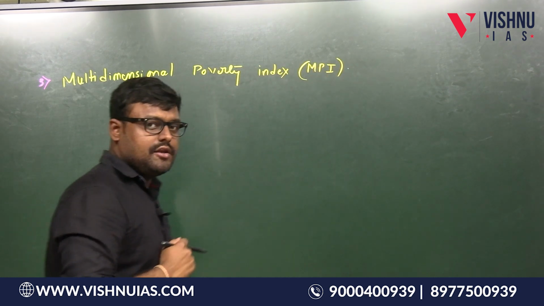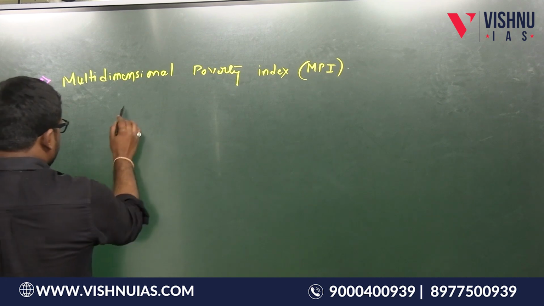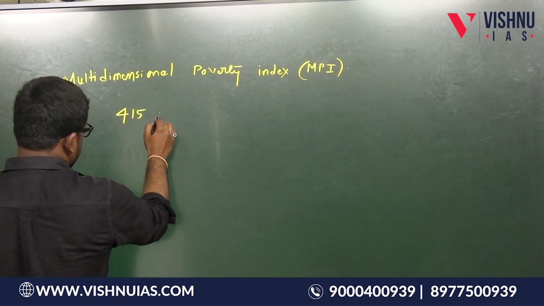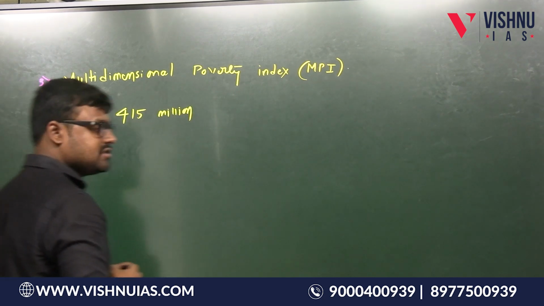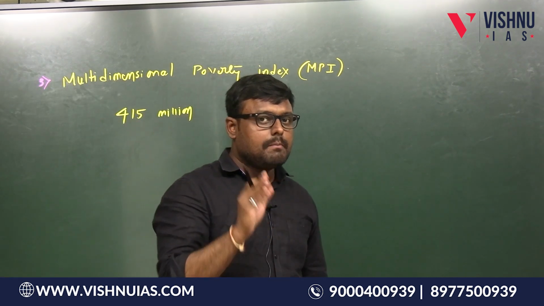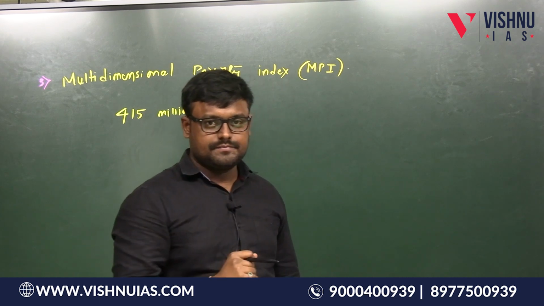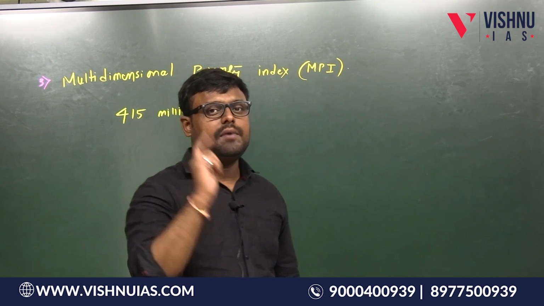So what is the news here? 415 million Indians came out of multi-dimensional poverty, says the UNDP report.